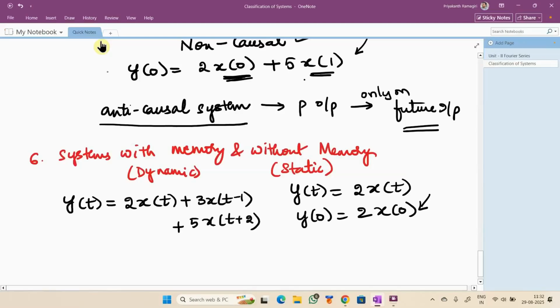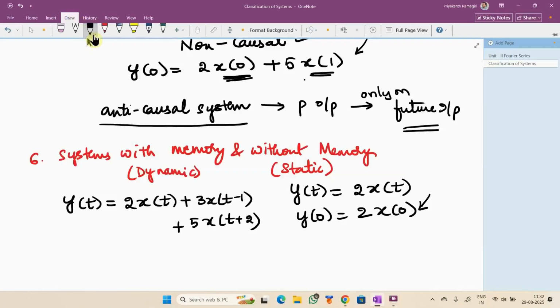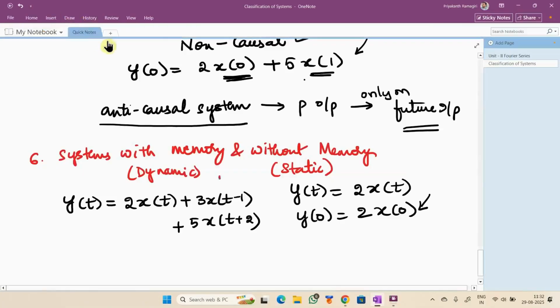Now, can you see the dependency on the past and future values of the input? Here, is this past or future? 3 times x of t minus 1 is past and the other one is future. So there is a need for the system to store the past input and the future input. So that's why we call such a system a dynamic system, which needs a memory to store the values.